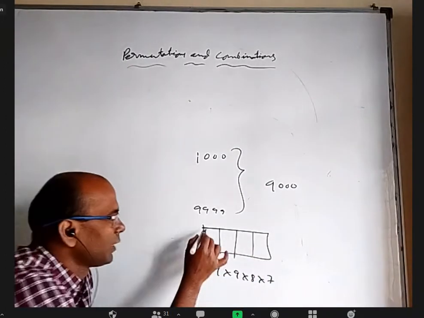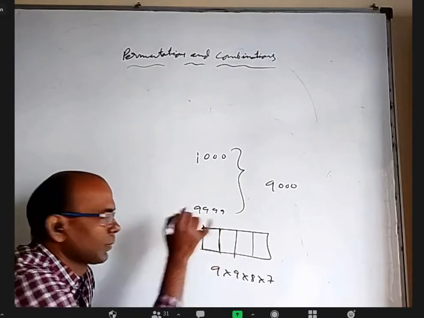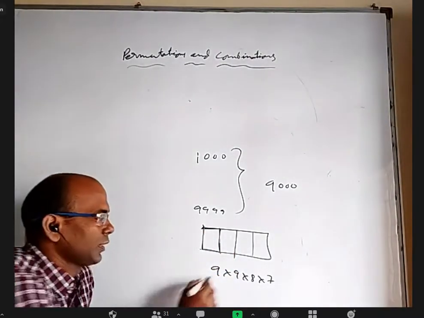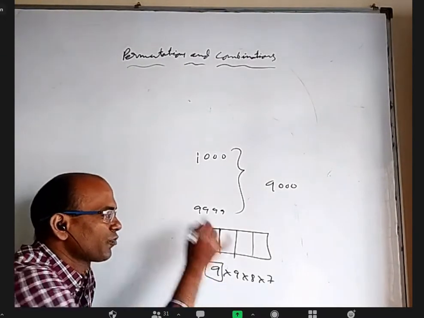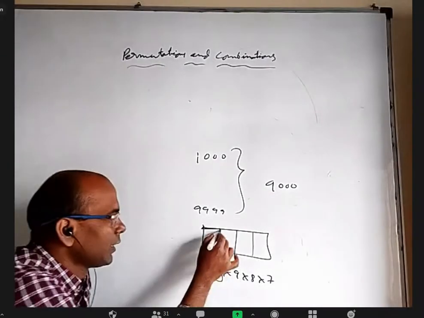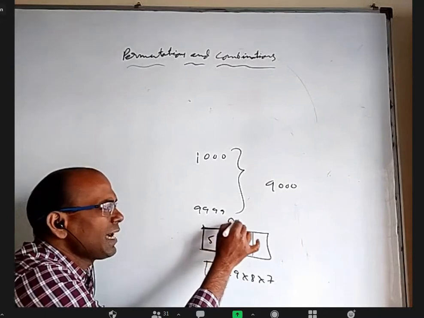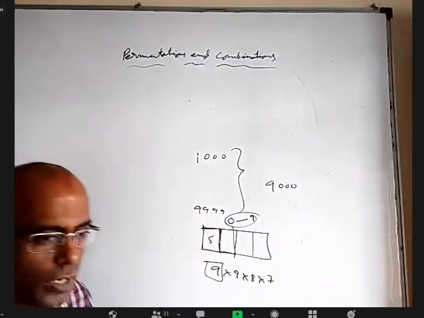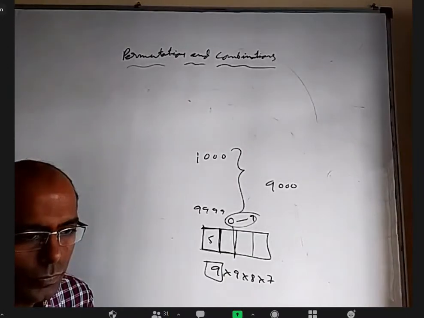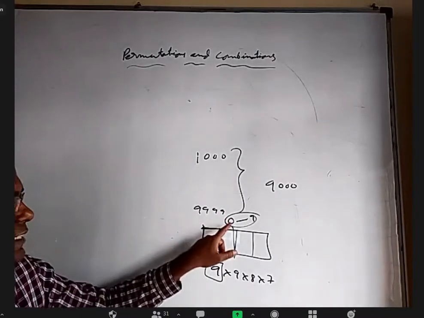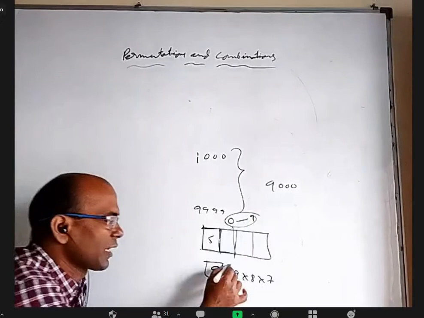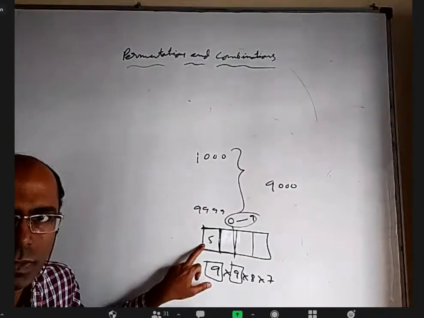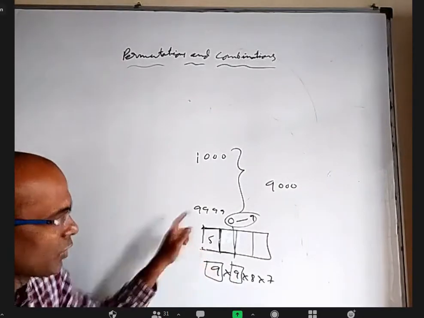Why? For filling the first place, we have 9 ways because you cannot write 0. Let us say I wrote 5 here. For filling this, normally I have 10 choices, 0 to 9. In that 0 is okay now, but 5 is not okay. So except 5, anything else, so again it is 9. Here 9 because 0 is not okay, here 9 because whatever we wrote here is not okay here.